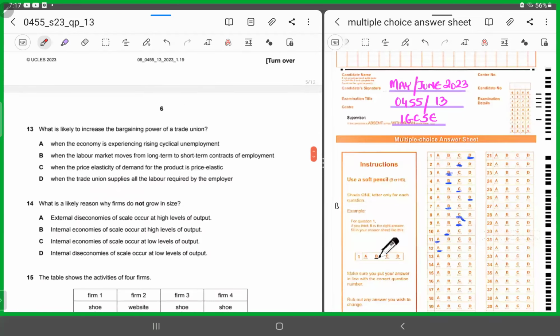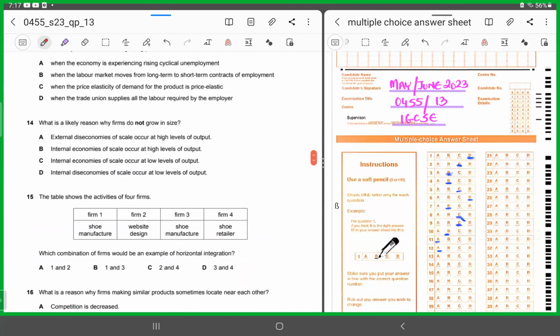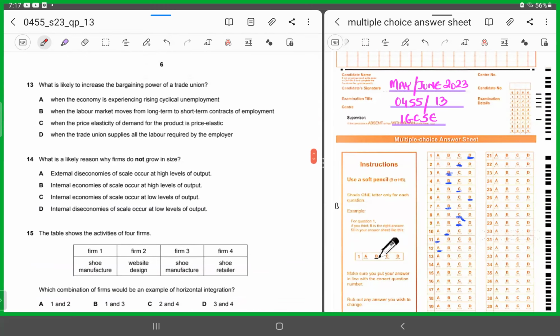All right, 13. What is likely to increase the bargaining power of a trade union? In which situation do you think the trade union is going to rise in its power? When the economy is experiencing rising cyclical unemployment? No, that would be a situation negating the power of the trade union. The trade union would be in a troublesome situation in that scenario because people would be unemployed. So there would be a weakening in their power. So it cannot be A.